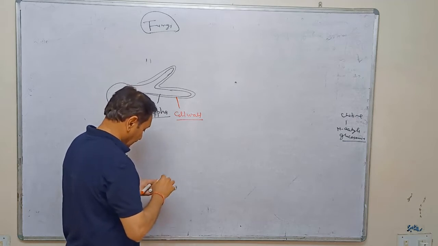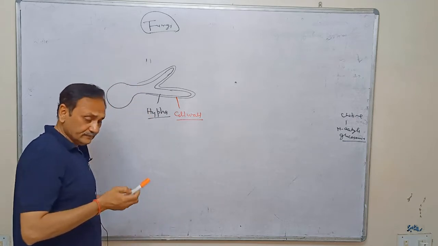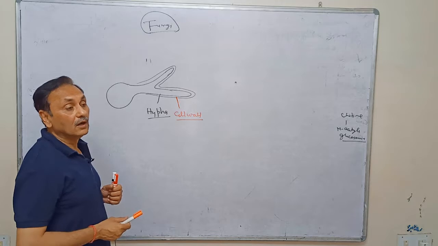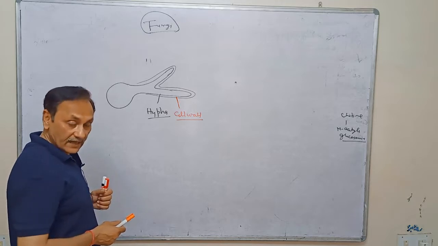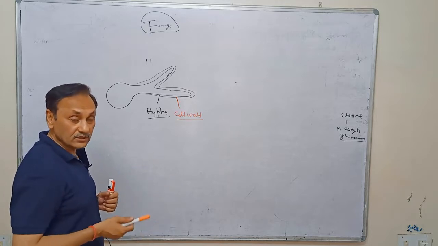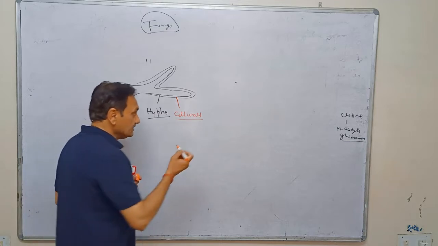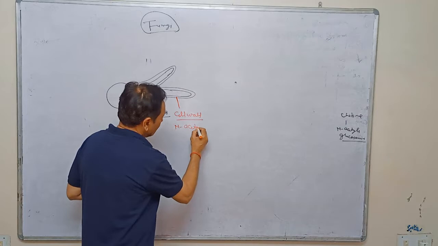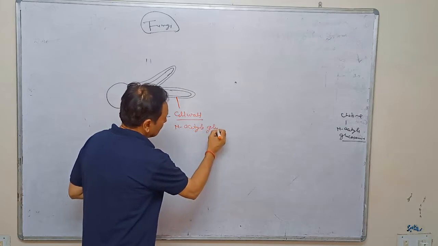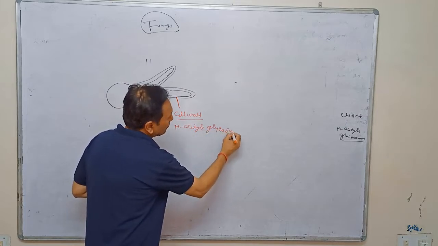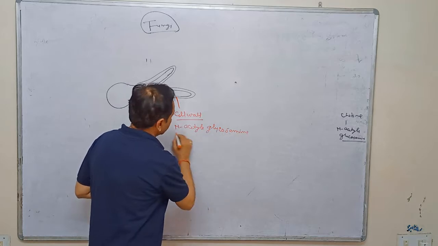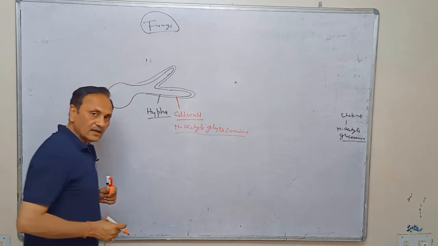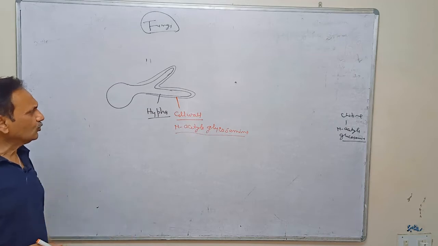It is also made up of carbohydrate, homopolysaccharides, but it is mainly made up of N-acetyl glucosamine.